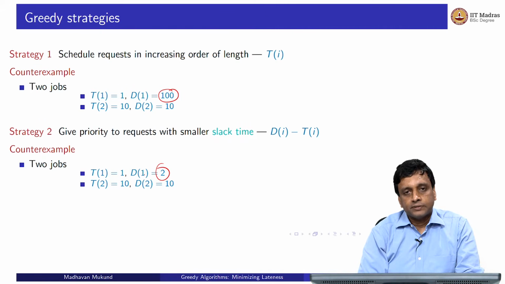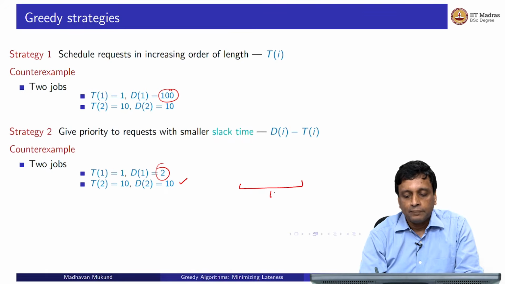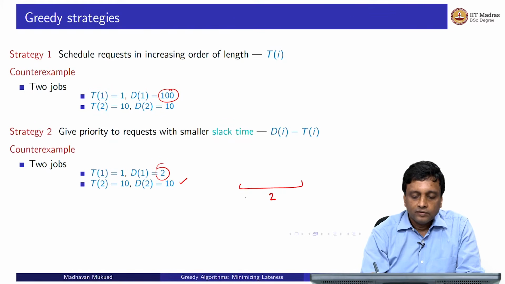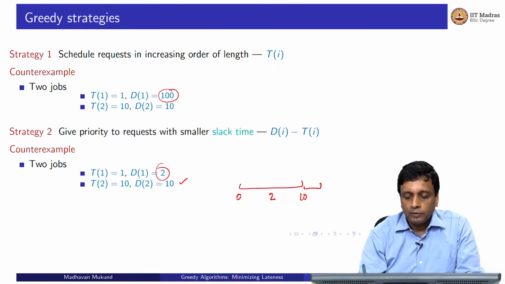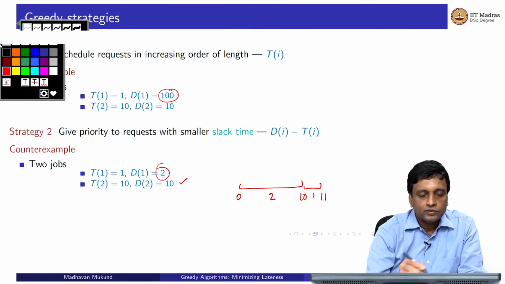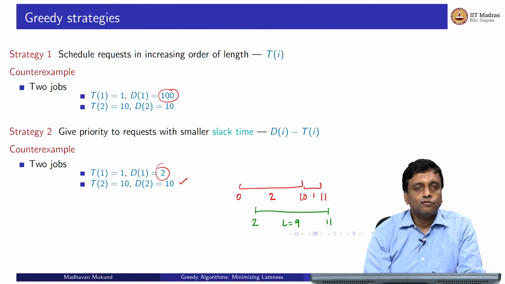So now let's see what happens, right? If we take the smaller slack time, then we do this first. Job number 2 finishes at time 10, and then job number 1 finishes at time 11. But with respect to the deadline of this job, the deadline was 2 and it finished at 11, so the cost is actually 9. For job 1, the cost turns out to be 9 in this case.